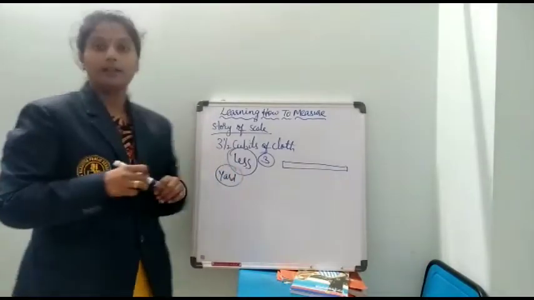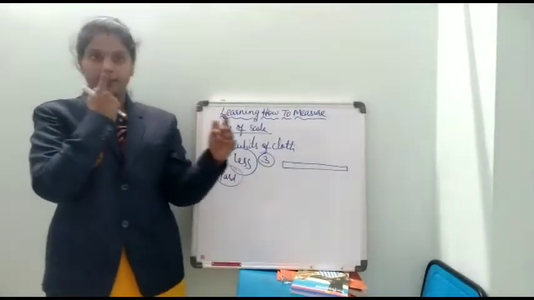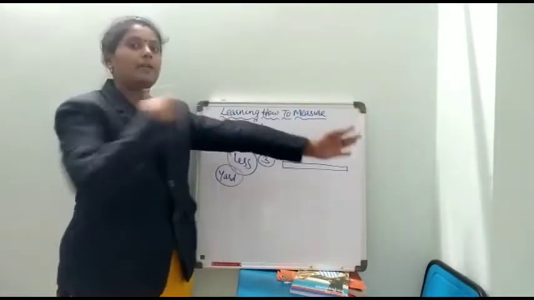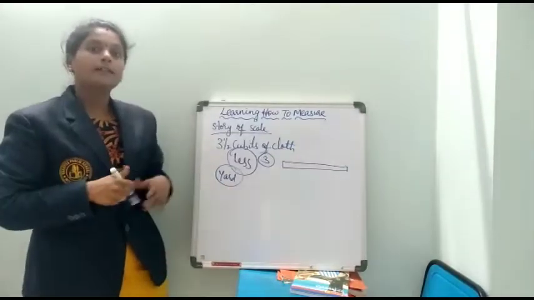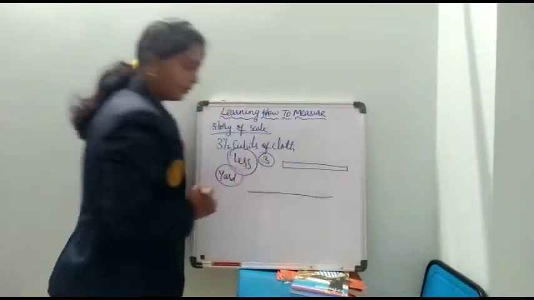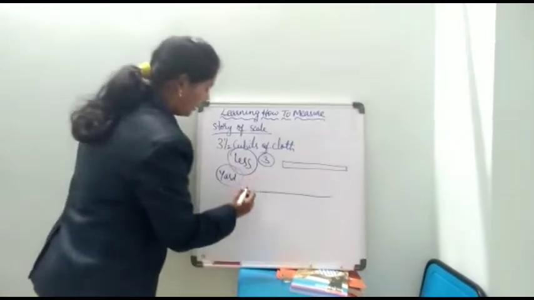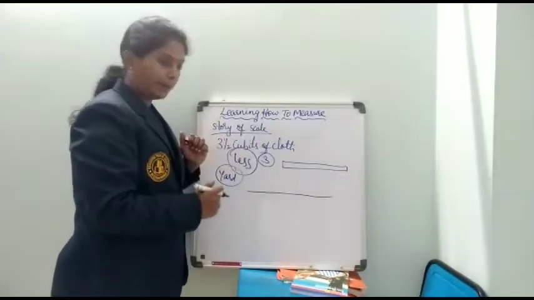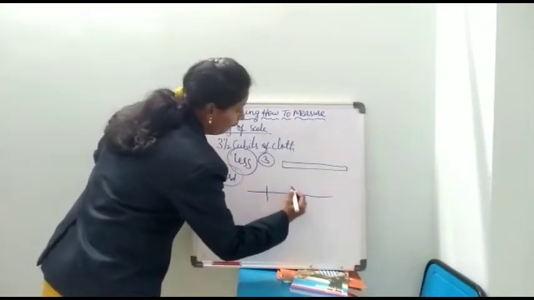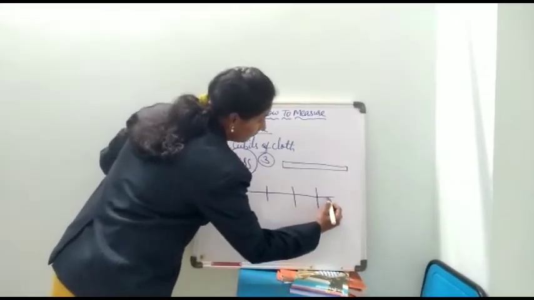They measured that from the nose of the king to the tip of the middle finger. This distance they measured as a yard. And this yard they divided. For example, this is the length of the yard, that means from the nose to the tip of the middle finger. And this yard they divided into 4 equal parts.